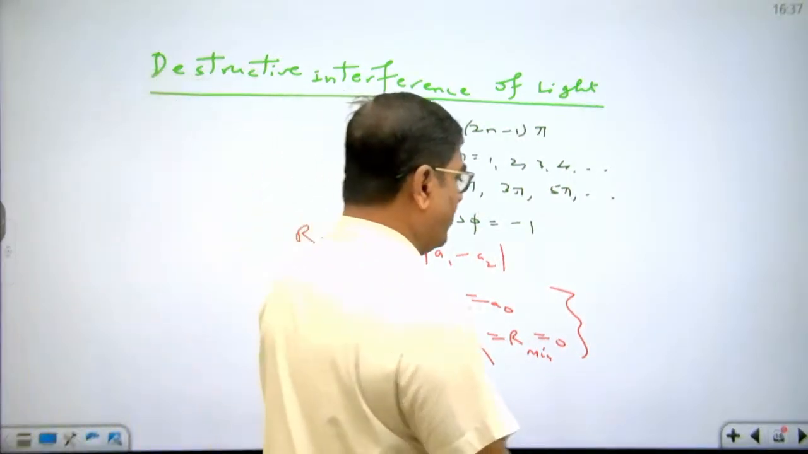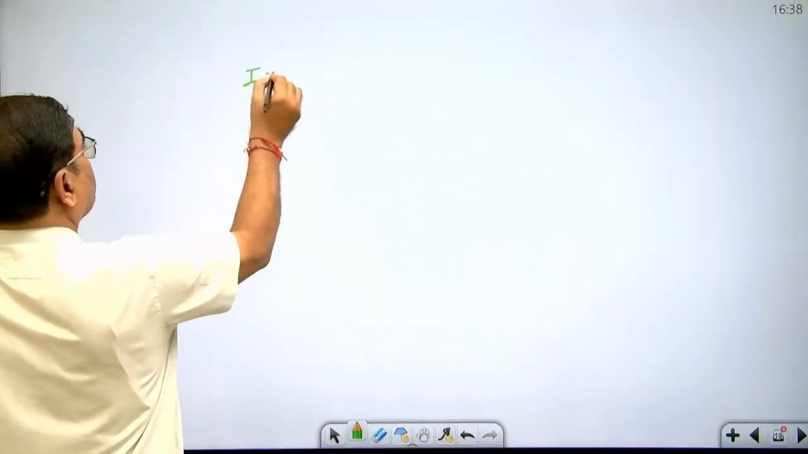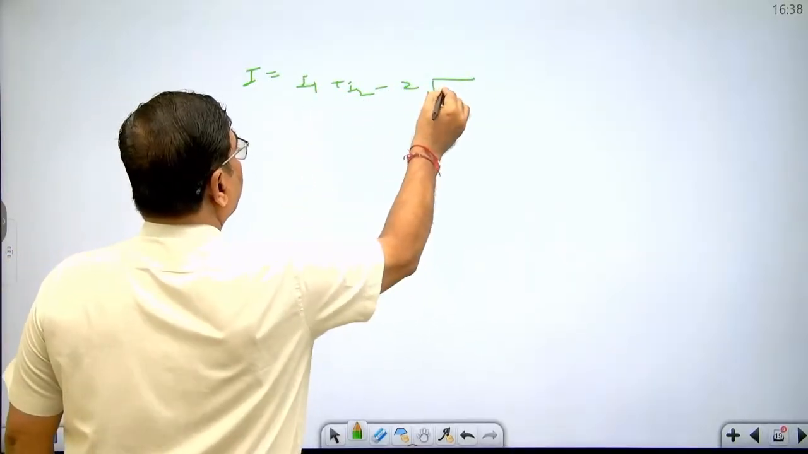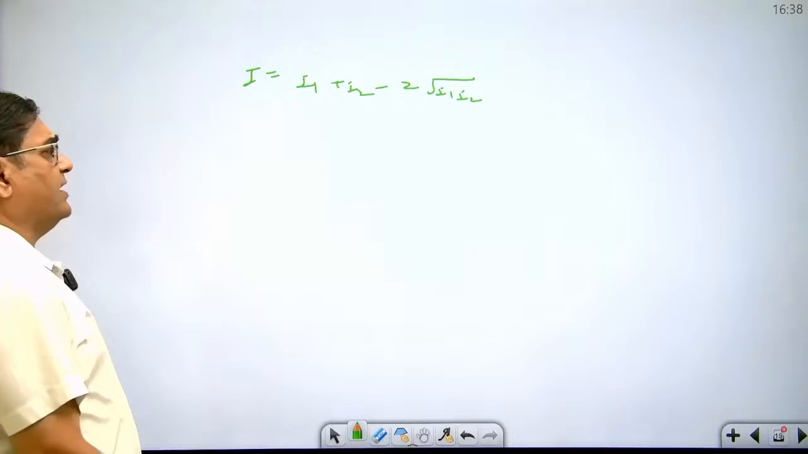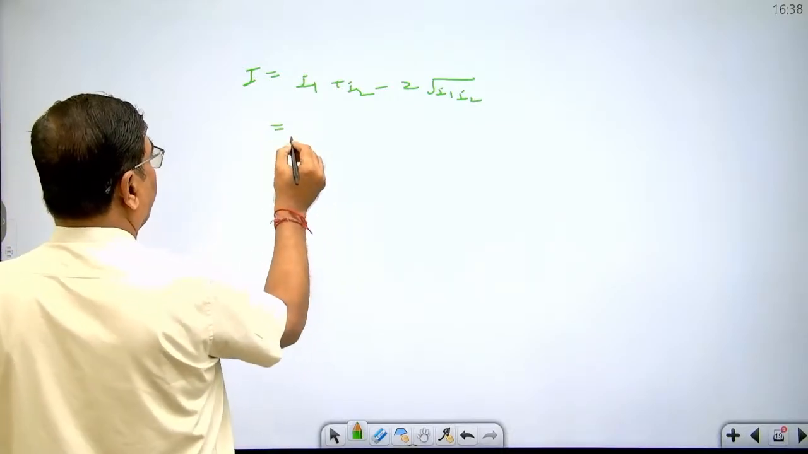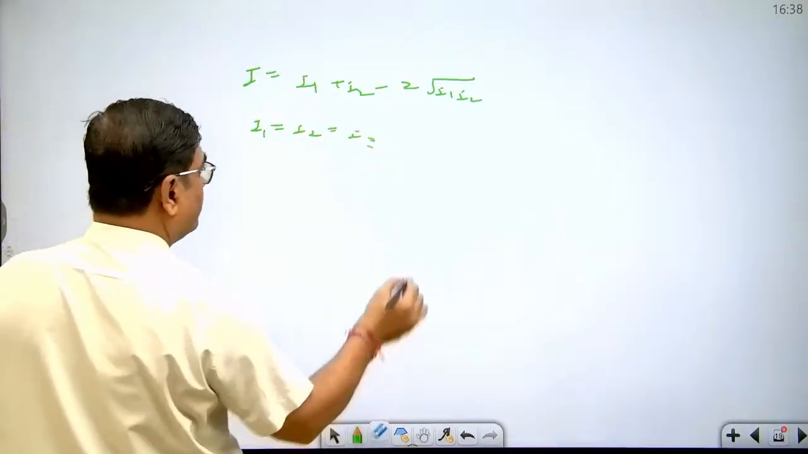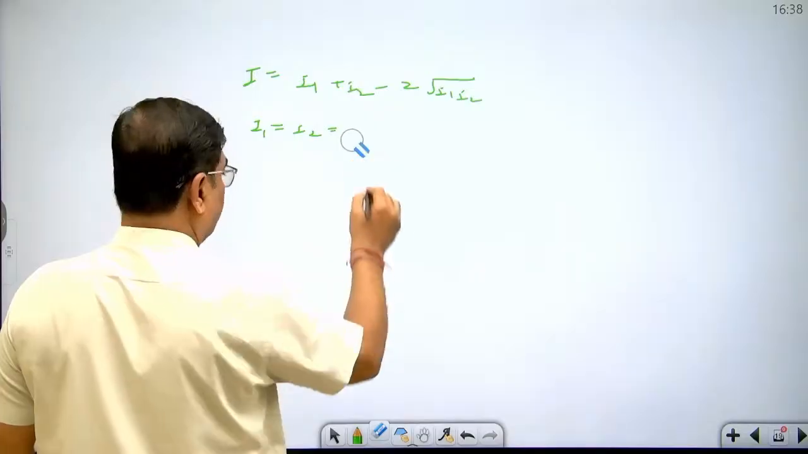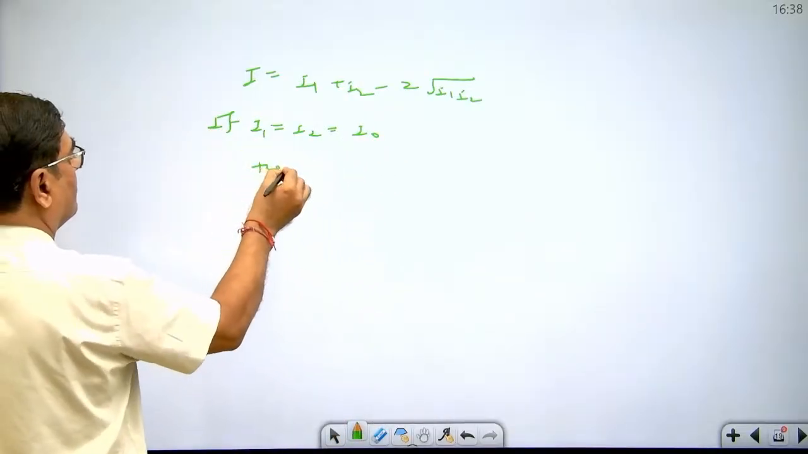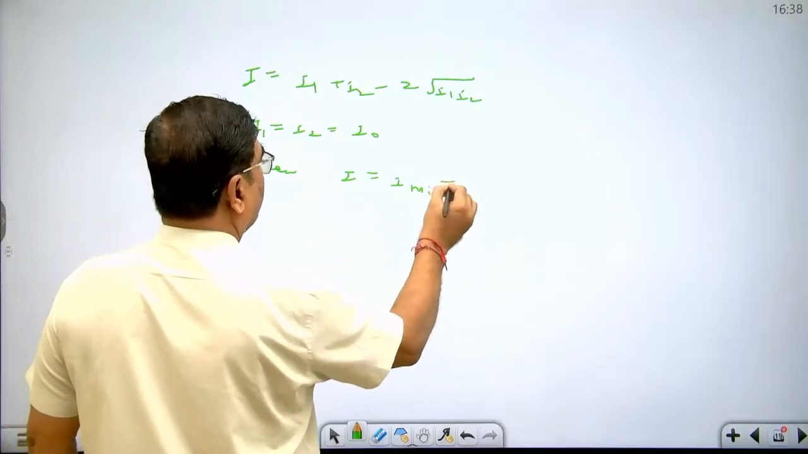And dear student, what about the I? The resultant intensity equal to I1 plus I2 minus 2 under root I1 I2. So what you are observing here? Resultant intensity is lesser than individual wave intensity, so brightness here decreases. If I1 equal to I2 equal to I node, then I minimum equal to 0.